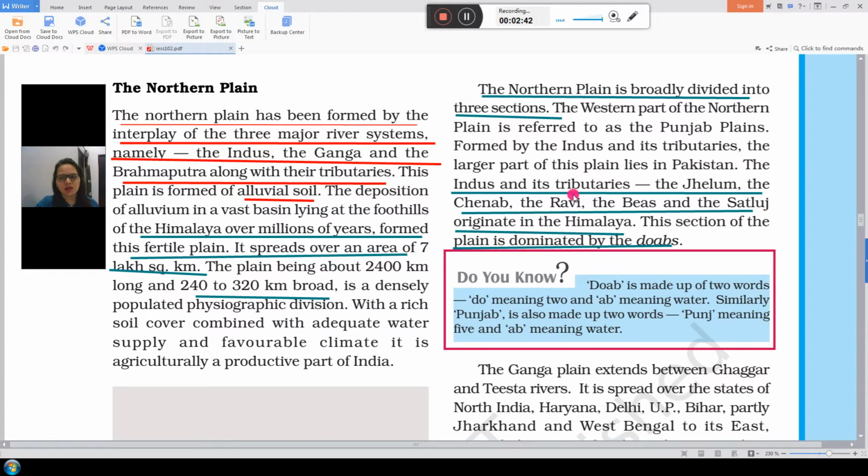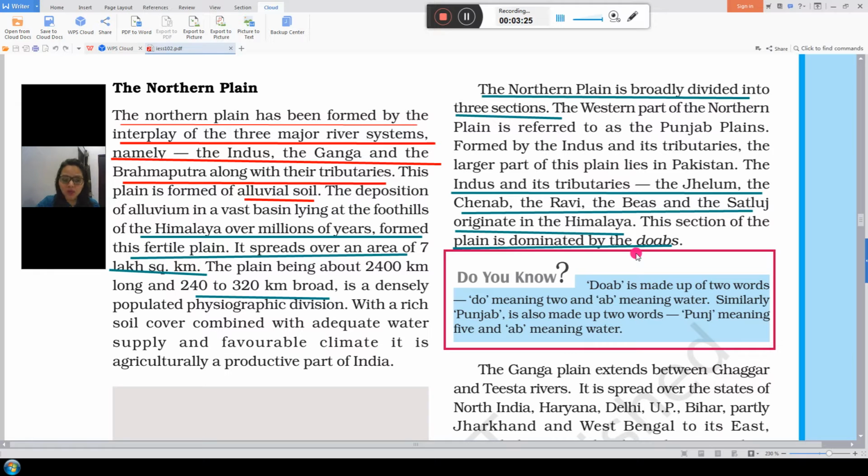The Indus and its tributaries. How can you learn its tributaries? Indus has 5 helping rivers or tributaries. The first one is Jhelum, Chenab, Ravi, Beas and Satluj. I am repeating: Jhelum, Chenab, Ravi, Beas and Satluj. These 5 rivers are the supporting rivers, means tributaries, helping rivers of Indus. Indus means Sindhu river.